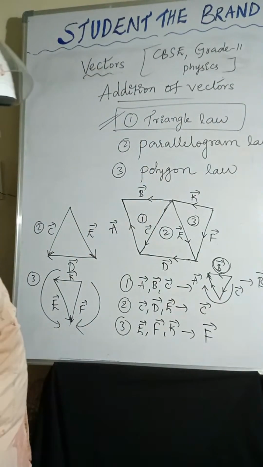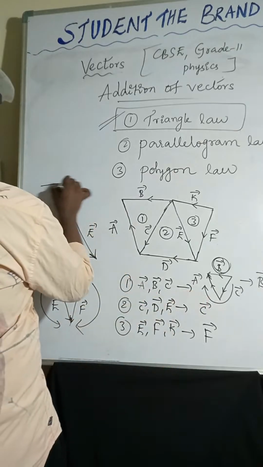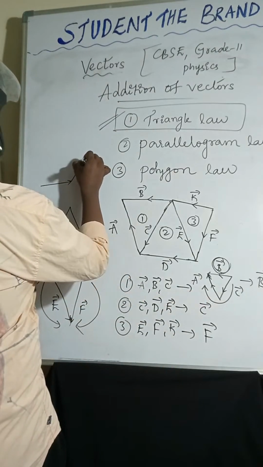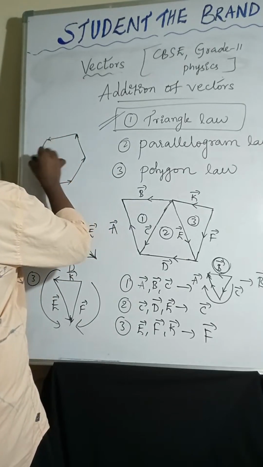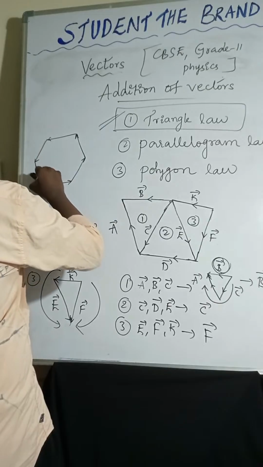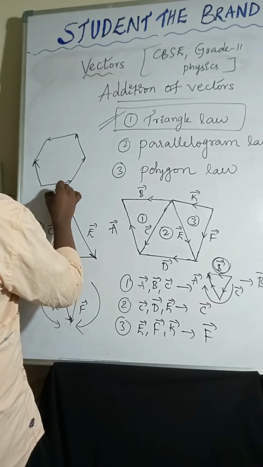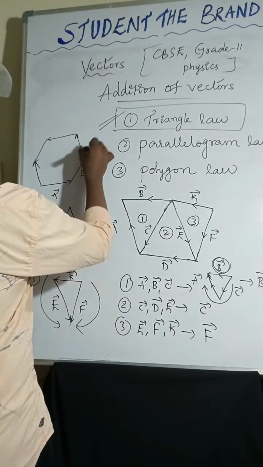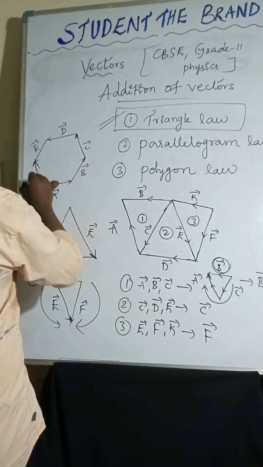Okay, that's enough about the triangle of vectors. Next, the polygon of vectors, also the same thing. If you are taking all sides in one direction, the resultant of the polygon will be opposite to them. So A bar, B bar, C bar, D bar, E bar are taken in the same direction, and F bar is the resultant.